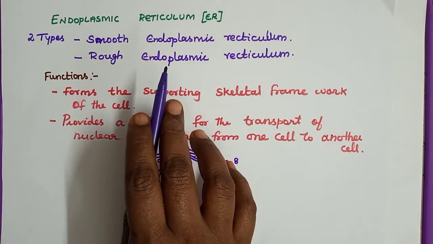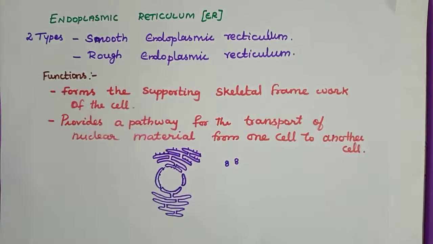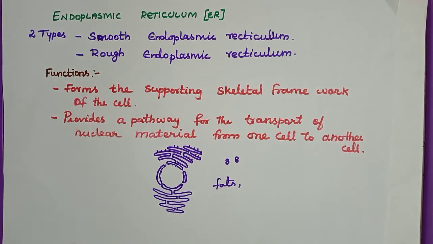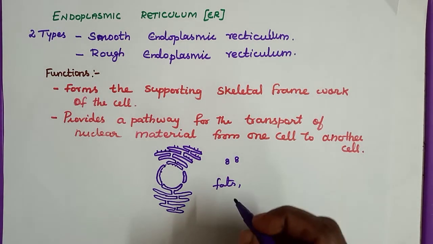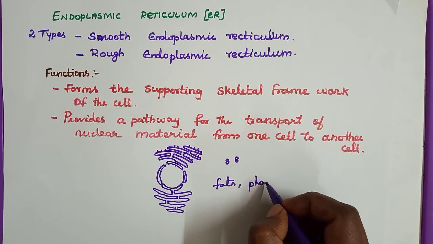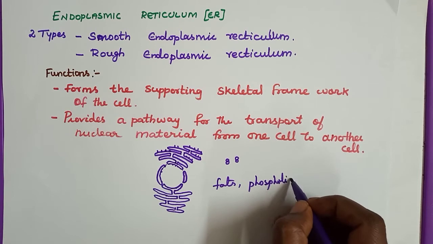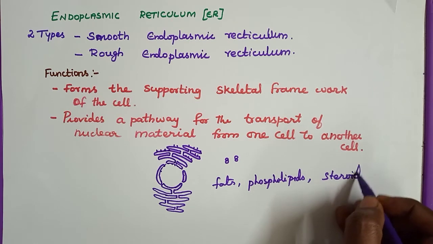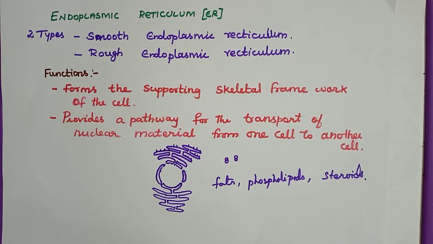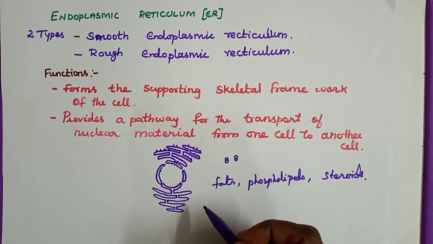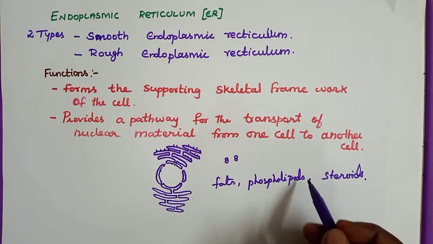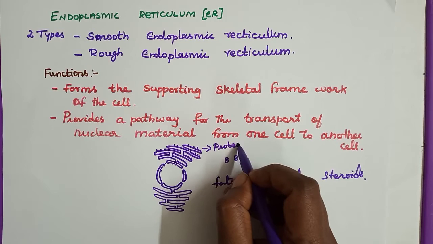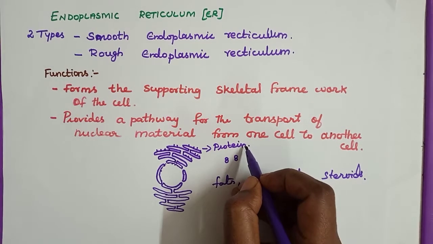And smooth endoplasmic reticulum contains enzymes that manufacture fats. It will manufacture the fats, lipids and steroids. So smooth endoplasmic reticulum synthesizes fats, phospholipids, steroids. Rough endoplasmic reticulum synthesizes proteins.